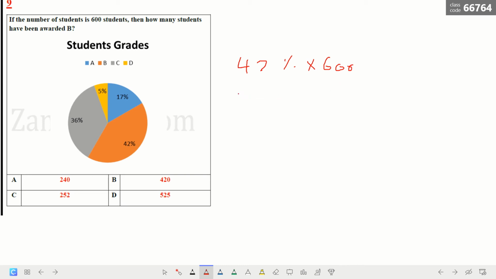You know that 42% means 42 over 100. This is the percent. Multiply by 600. We can cross out 2 zeros here with 2 zeros here. So it becomes 42 times 6, which is 252. So the answer, as you see here, is C.